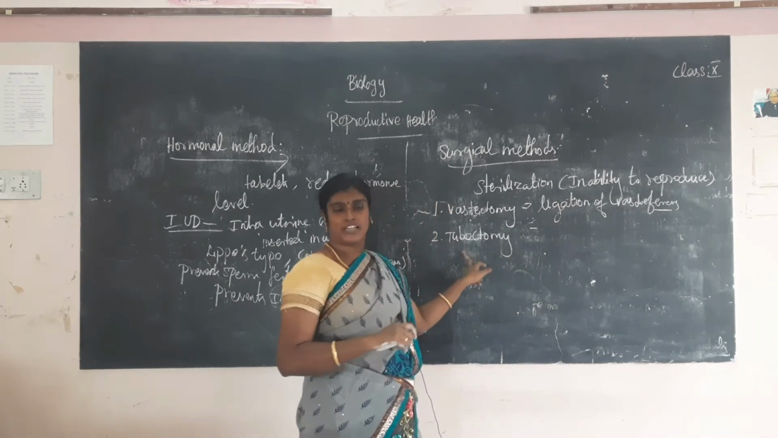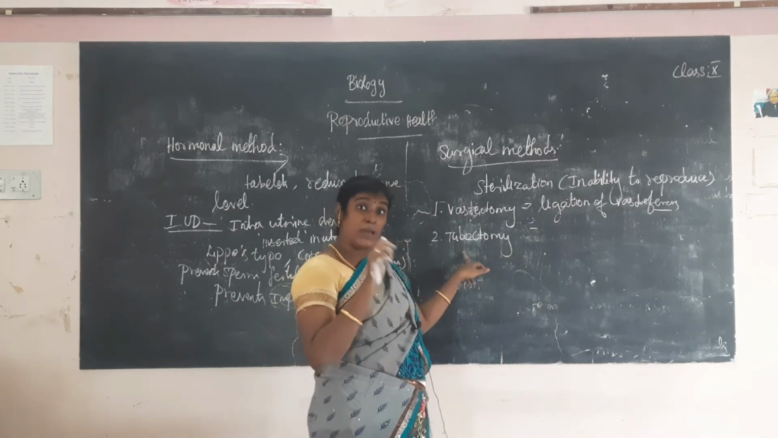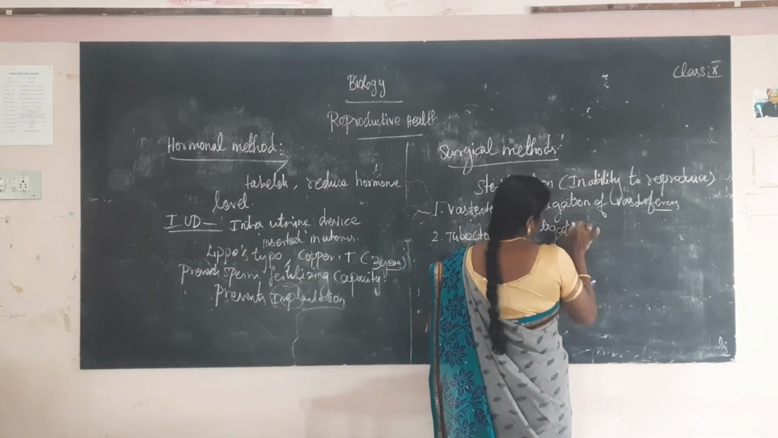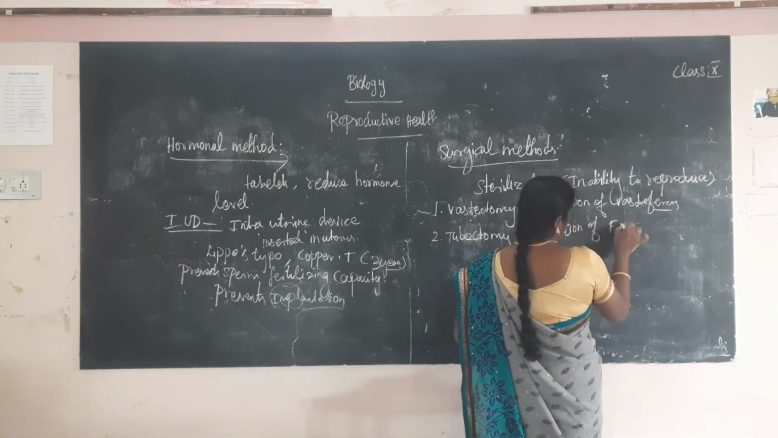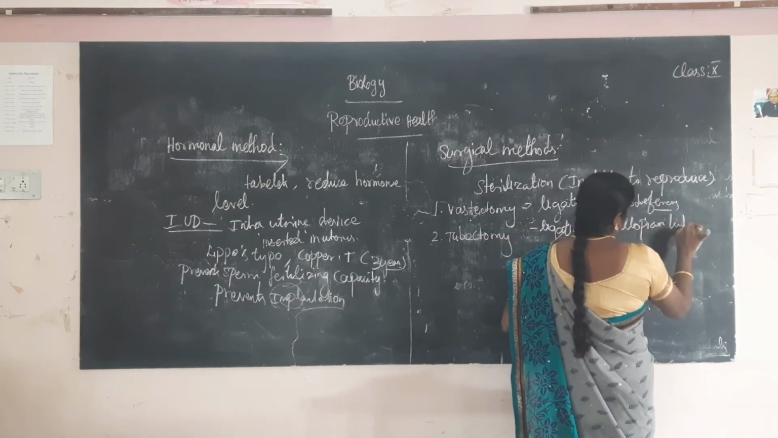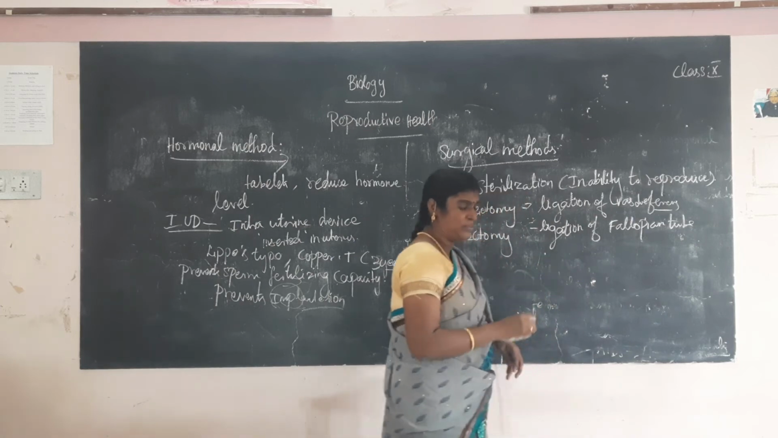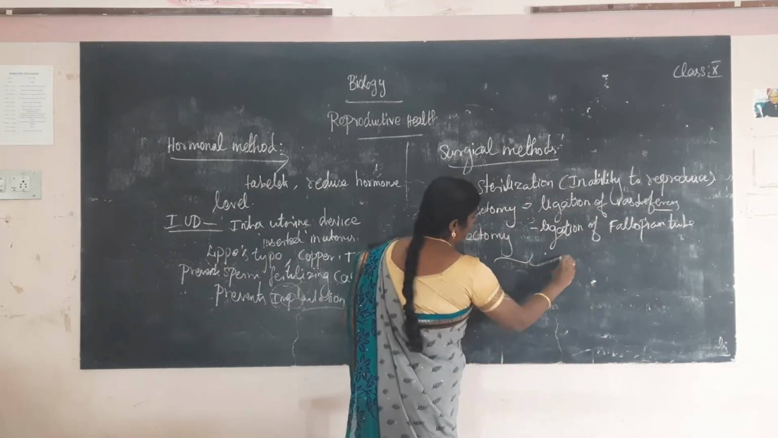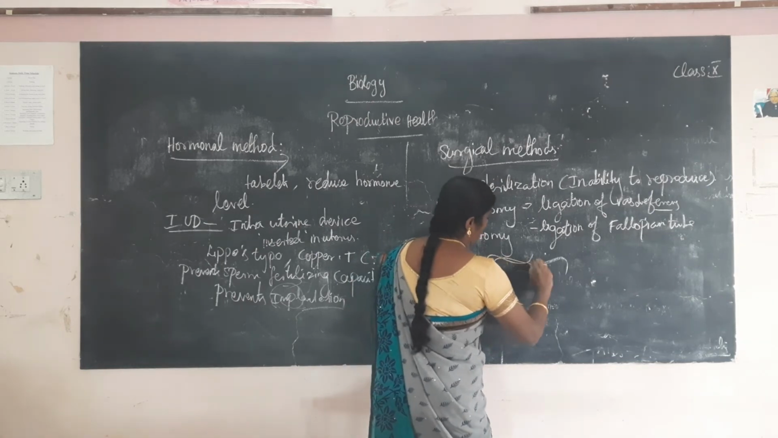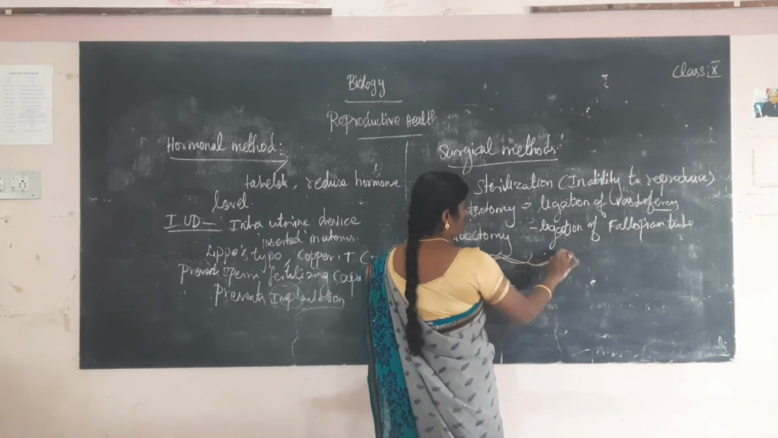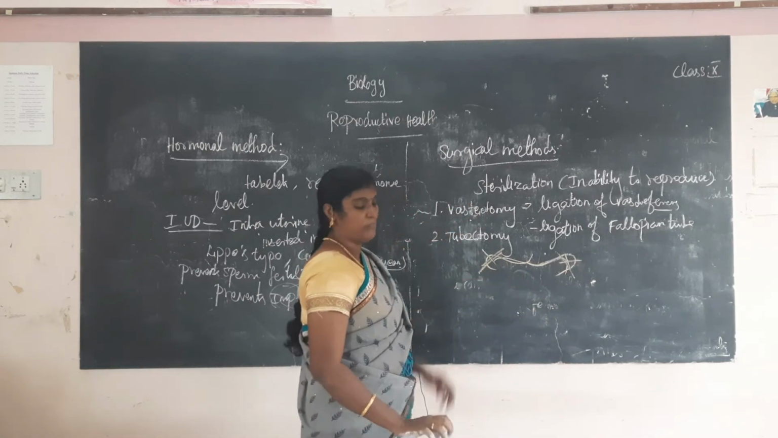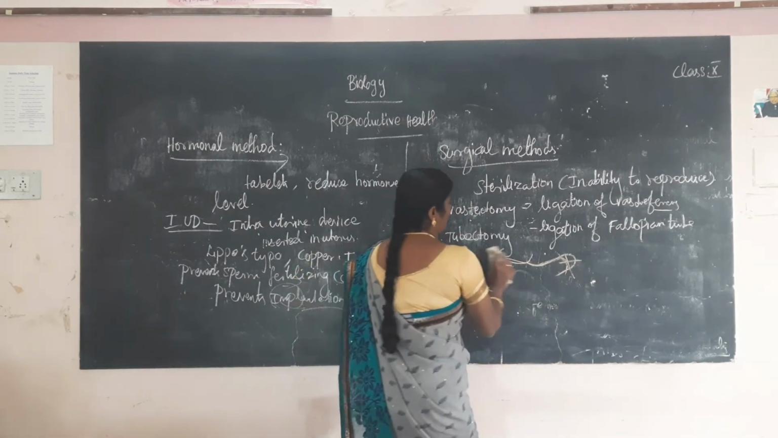Second method, tubectomy. What is tubectomy? Ligation of the fallopian tube. Already you know the fallopian tube. This is the fallopian tube region. Cut the fallopian tube region and ligate it. That is called ligation of the fallopian tube. So these are the two methods.